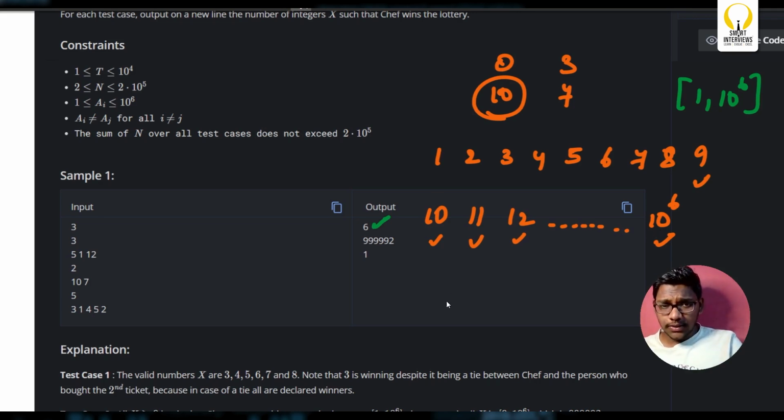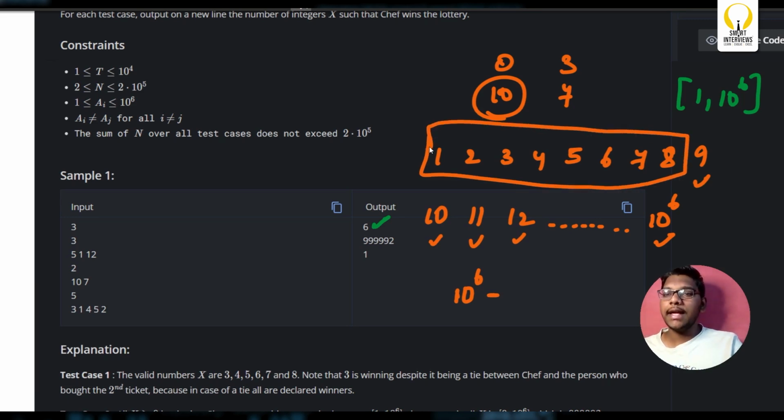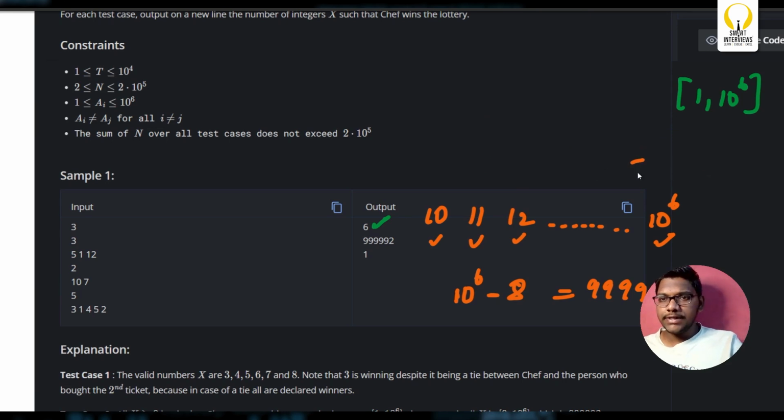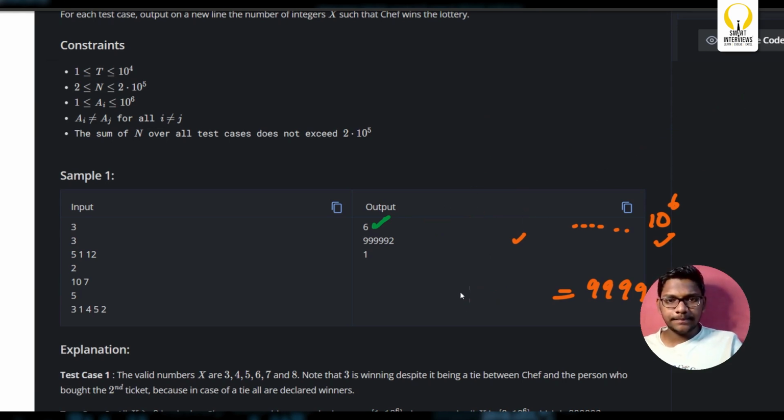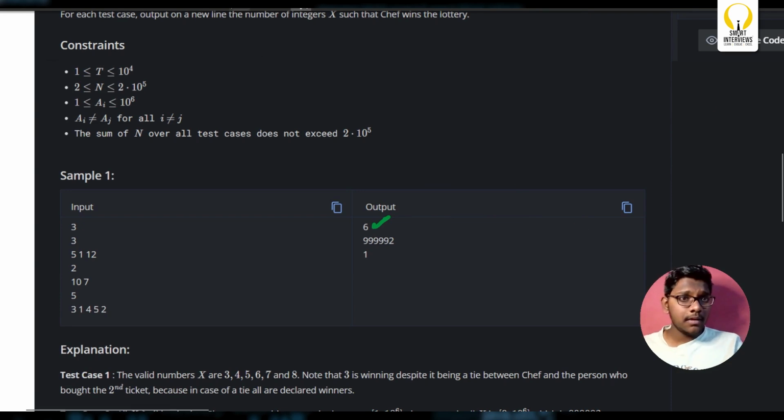So, overall, there are a total of 10 power 6. Out of this, how many is the chef losing? For 8 positions, he is losing. Elsewhere, he wins every time. So 10 power 6 minus 8, which is 9999992. That's it. Okay. Now this is for the second test case. Now we'll see the third test case.